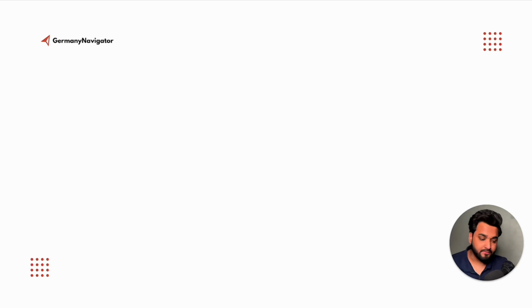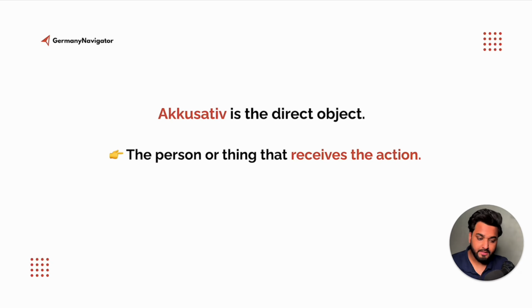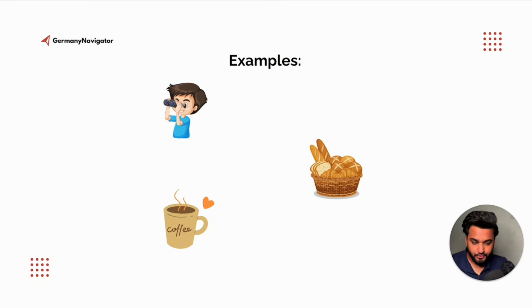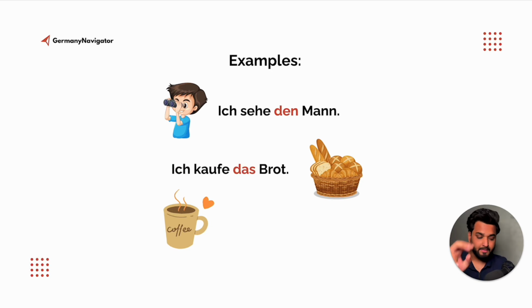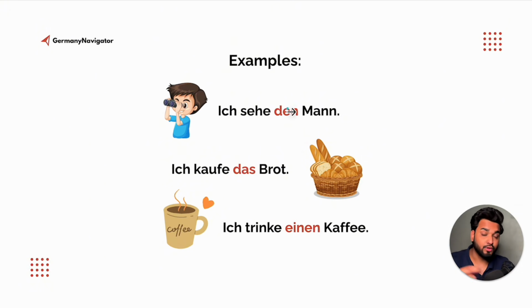What is accusative? Accusative is the direct object, the person or the thing that receives the action. Ask whom or what. Let me show you some examples. Ich sehe den Mann. I see the man. Then ich kaufe das Brot. That means I buy the bread, and ich trinke einen Kaffee. In all three cases, as you can see, we are targeting whom, not who.